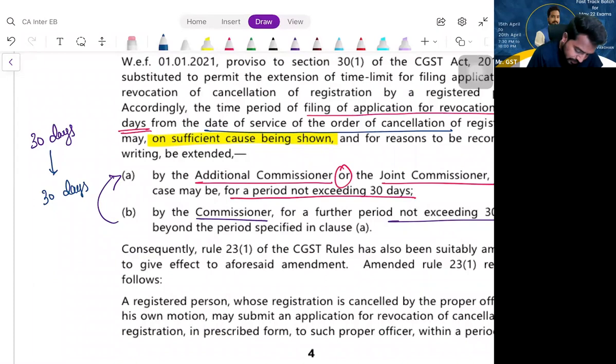Again, that delay can be condoned by 30 days. By whom? The commissioner. If you see, this 30 days was initially given in law, correct?